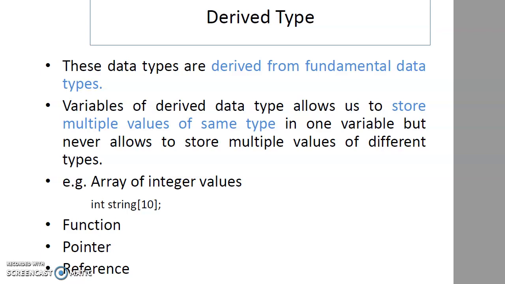An example is an array of integer values: int string of 10 elements, square brackets you say 10. It is an array of integers named string and has 10 elements. Another derived type is function, then you have pointer and you have reference.